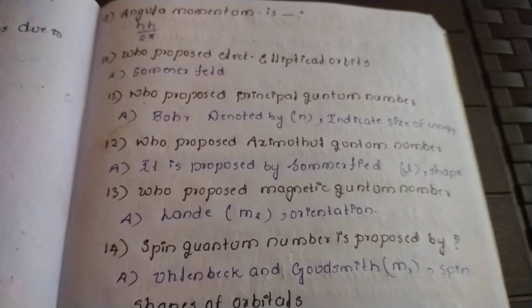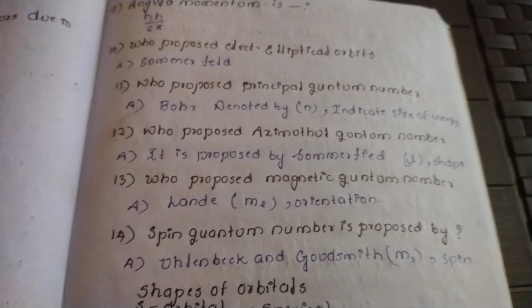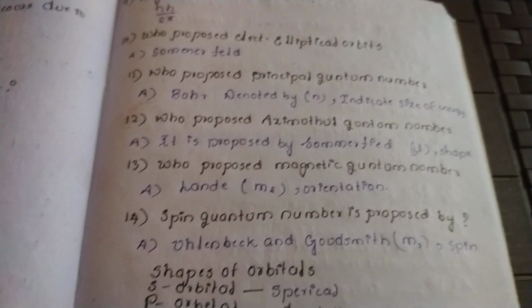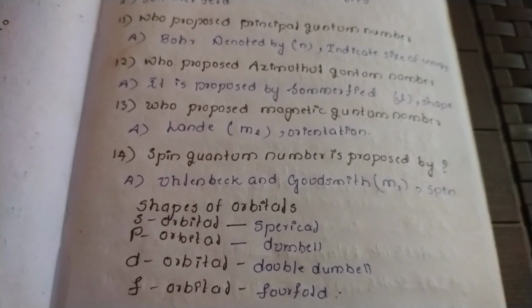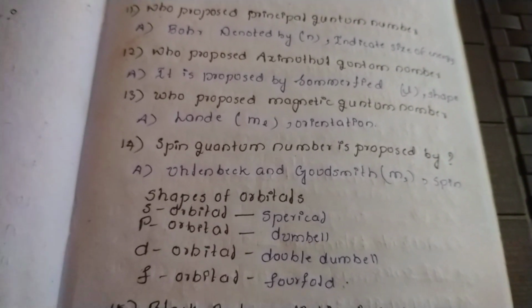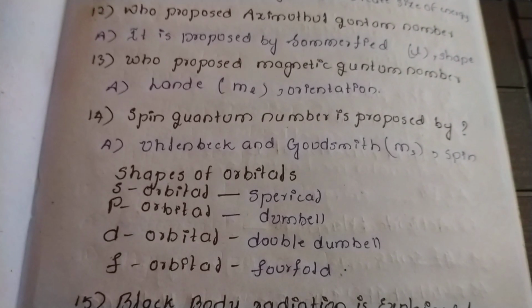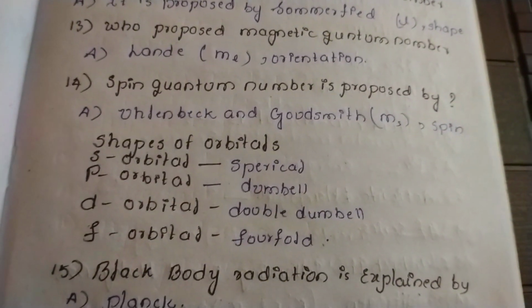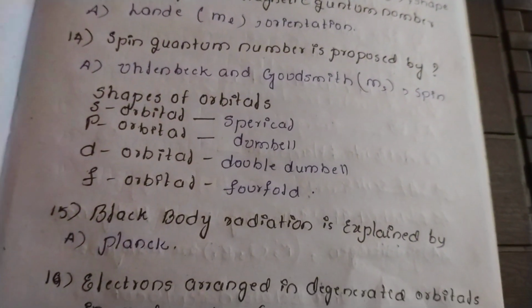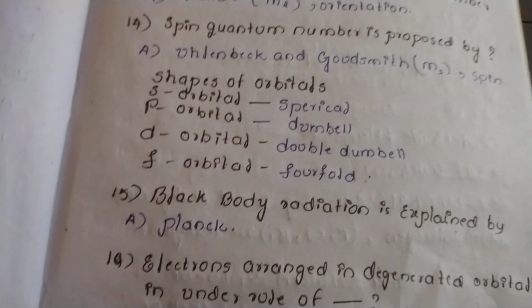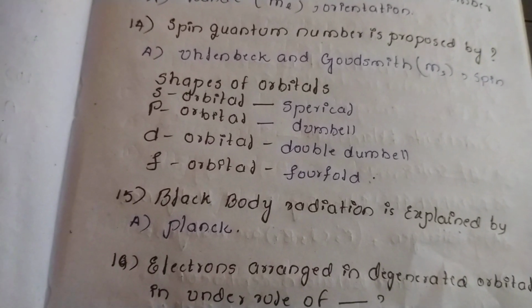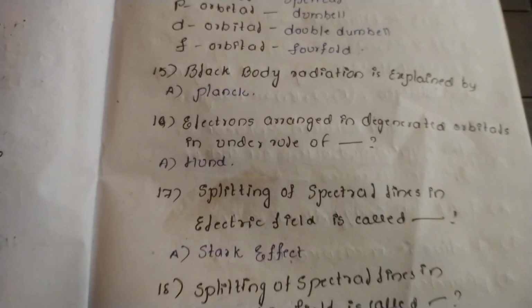The azimuthal quantum number is proposed by Sommerfeld. It is denoted by the letter l, and this describes the shape of the orbital. The magnetic quantum number is denoted by ml and it is proposed by Lande. It describes the orientation of the orbitals. The spin quantum number is proposed by Uhlenbeck and Goudsmit. It is denoted by ms and it describes spin. Here you must remember the shapes of the orbitals. These are the questions from the 6th chapter.